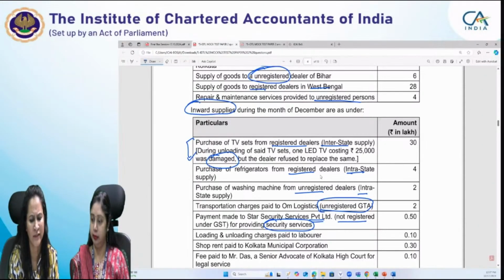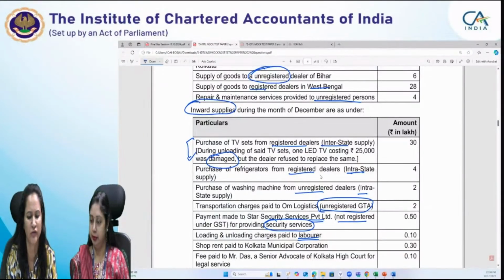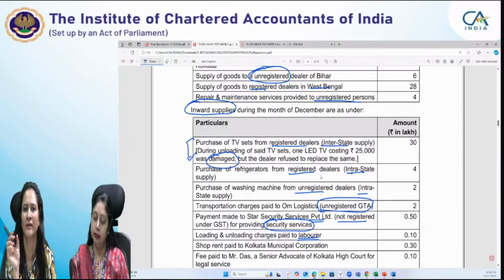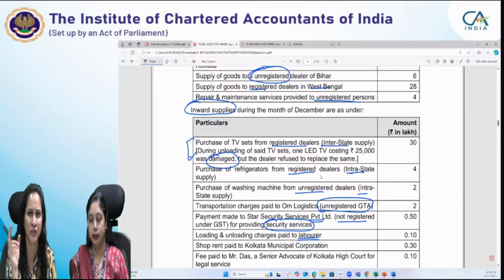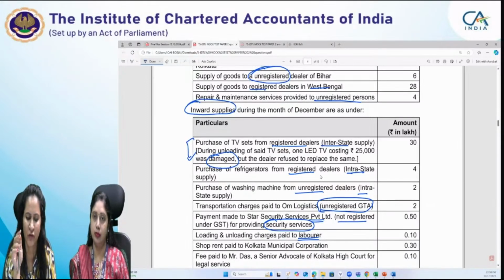Loading and unloading charges paid to labor, labor are always the unregistered one. So I think this is the reason it has not been specifically given, to confuse you that it is an unregistered person. Shop rent paid to Kolkata Municipal Corporation. Now, please note that whenever renting is given to you, you have to be very specific whether the renting is in relation to a residential dwelling or a commercial property. Because if you are able to differentiate between the two, then only you will be clear whether any reverse charge entry or the exemption entry in relation to the renting will apply or not.